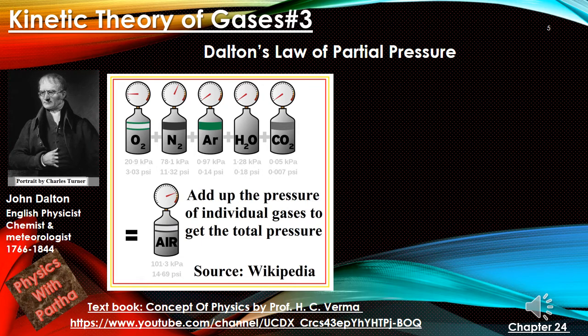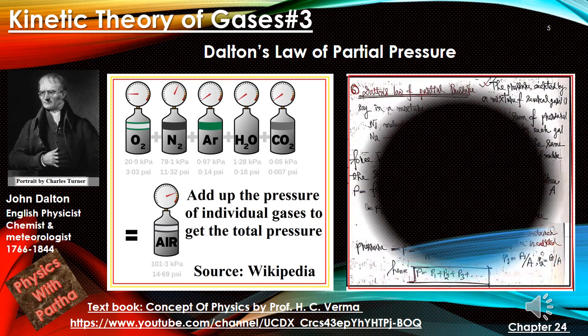We consider a particular volume of air. Within it, different gases will be there. Now we can take the same volume and consider the gases separately. The amount of pressure they are exerting in this situation, if we add them up, then we will get the combined pressure they exert if they are kept in the same volume as the air. Okay, so this picture was taken from Wikipedia.